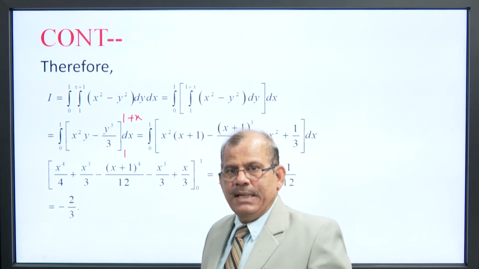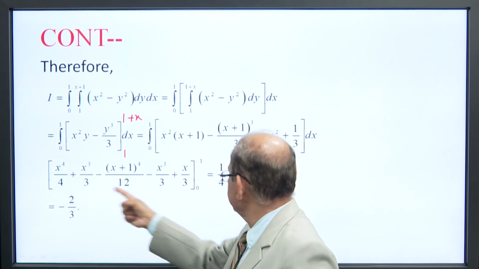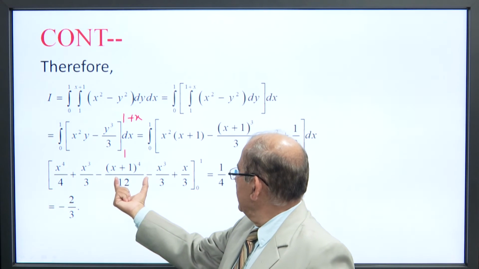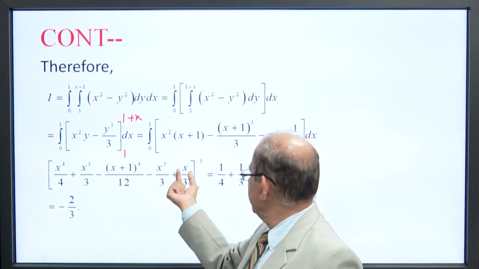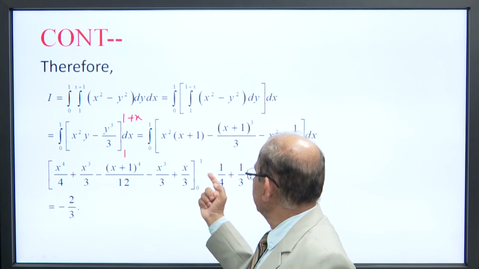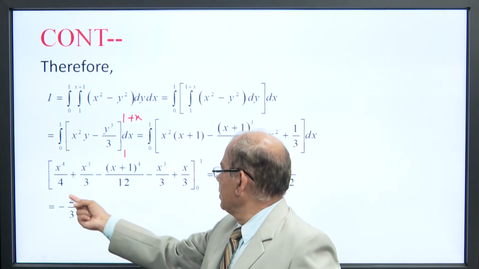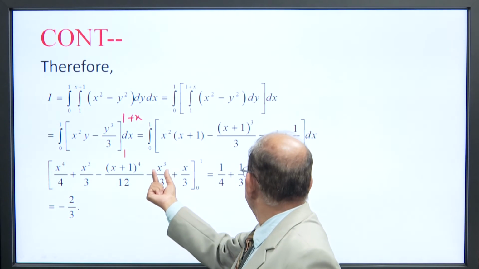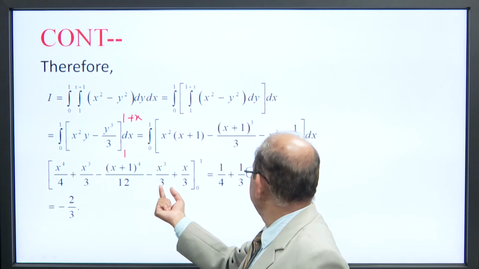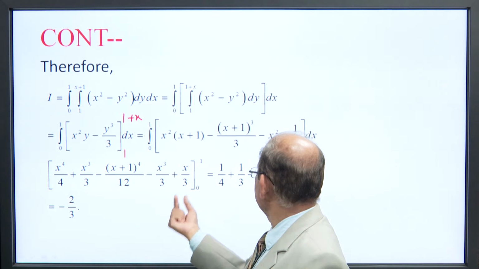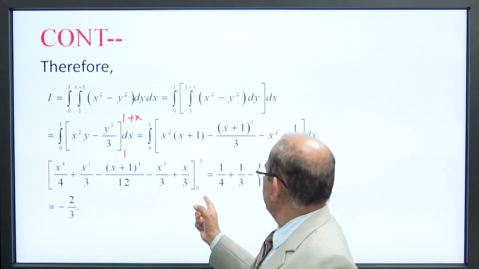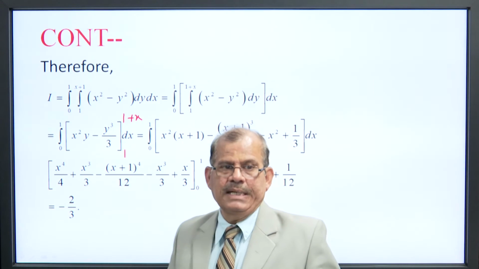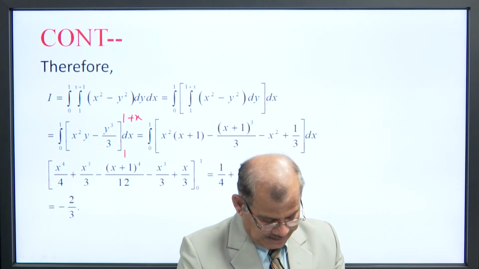At last we have to integrate with respect to x. We get x raised to power 4 by 4 plus x cube by 3, minus (x plus 1) raised to power 4 by 12, minus x cube by 3 plus x by 3. Substituting the upper limit, the terms with 1 by 3 cancel out. For the lower limit, minus minus becomes plus. After solving, we get the result.